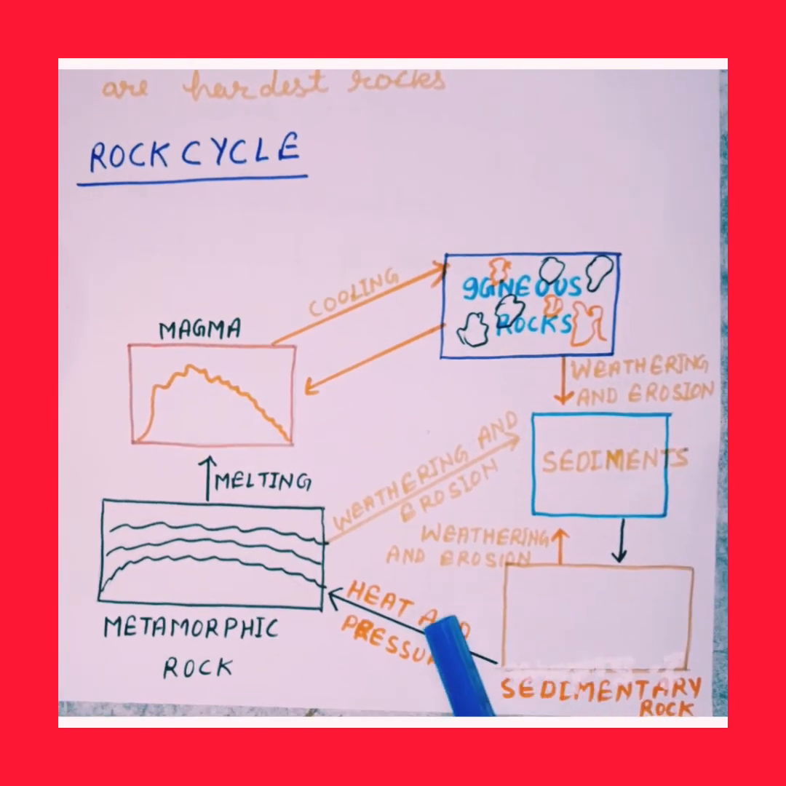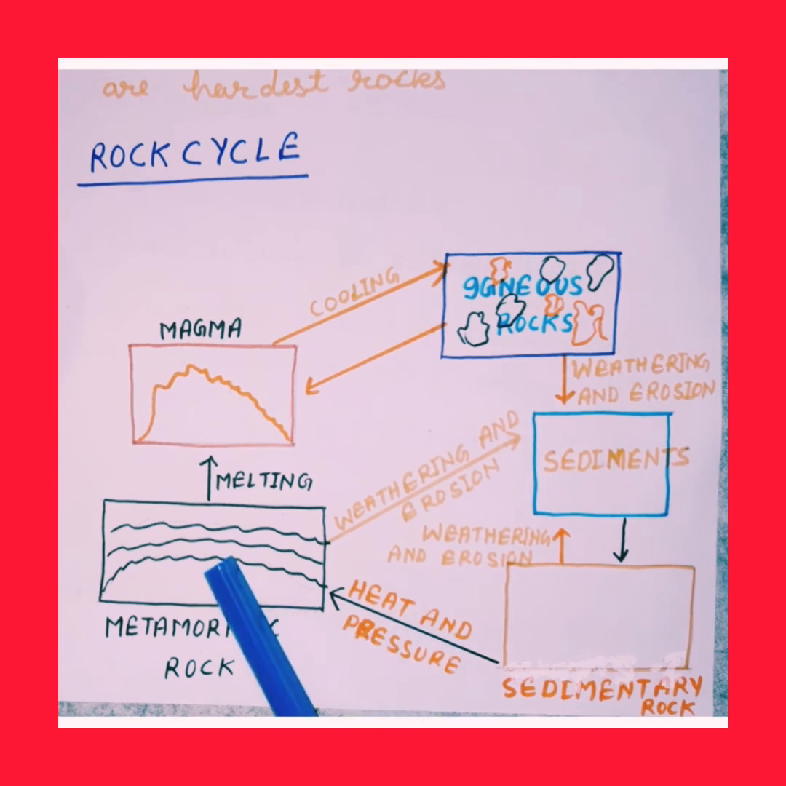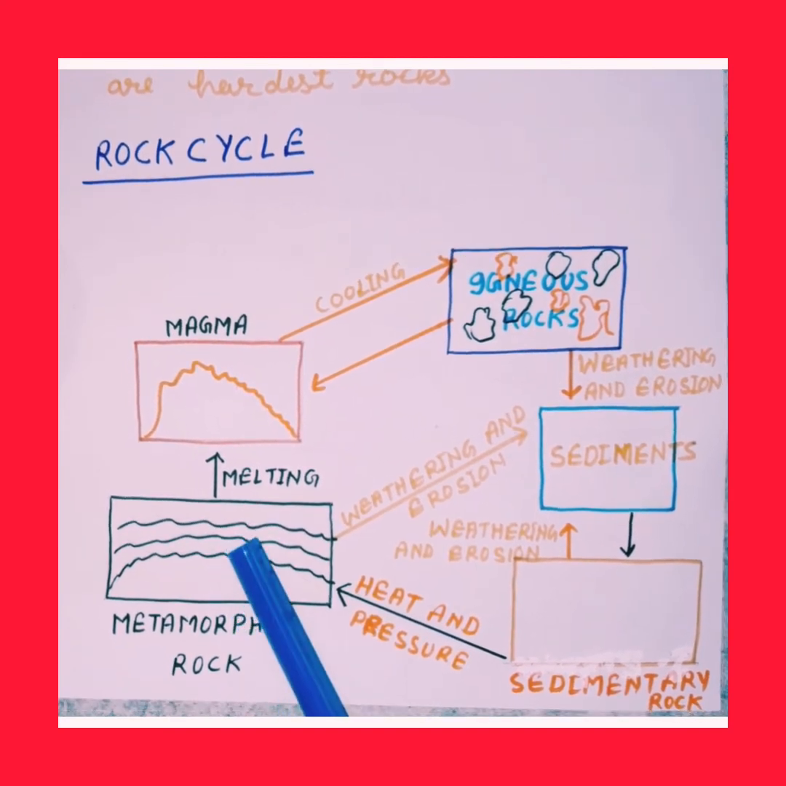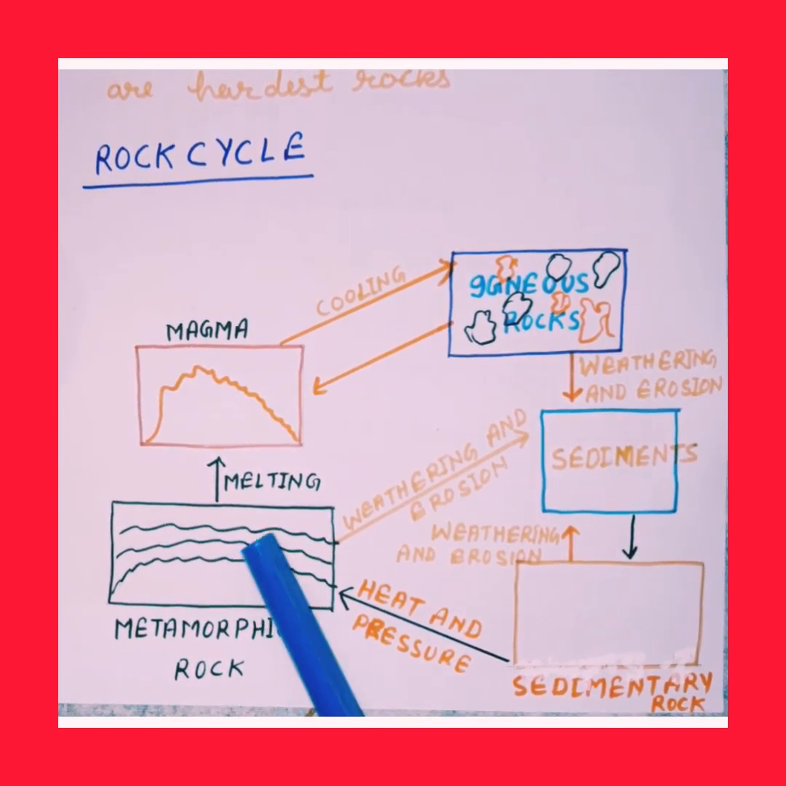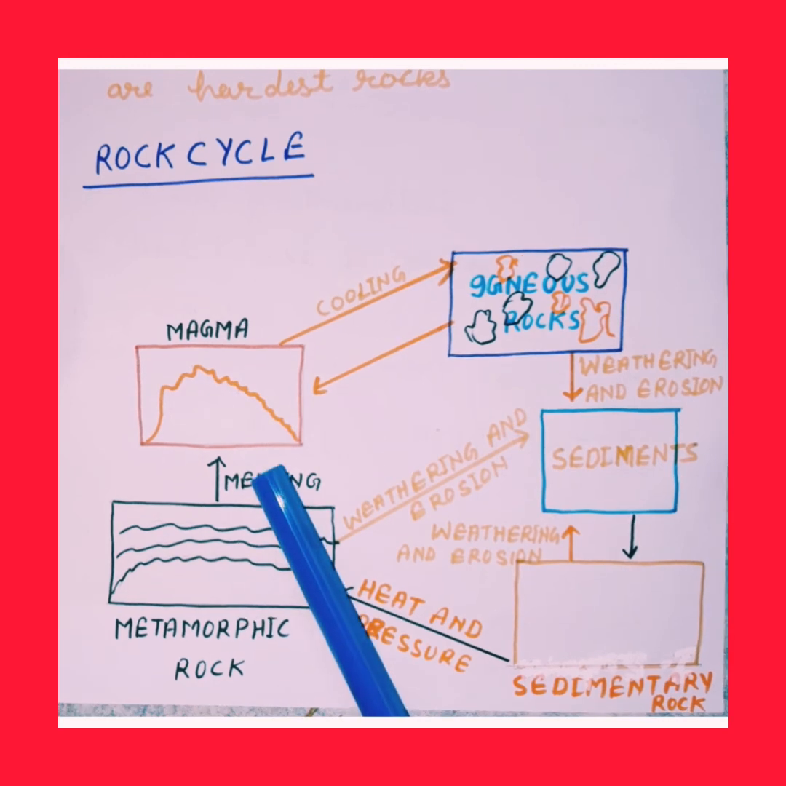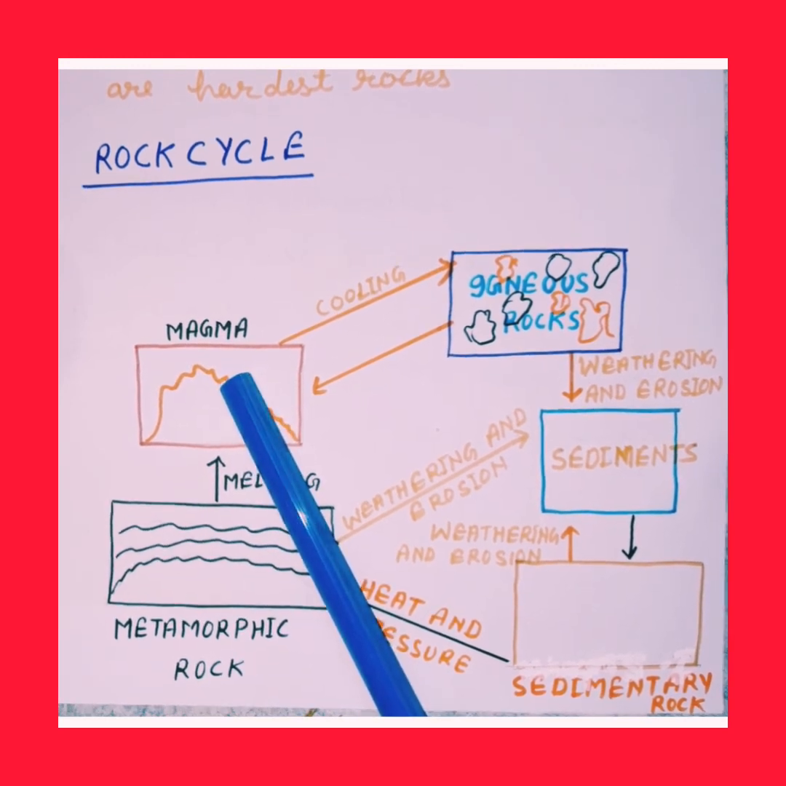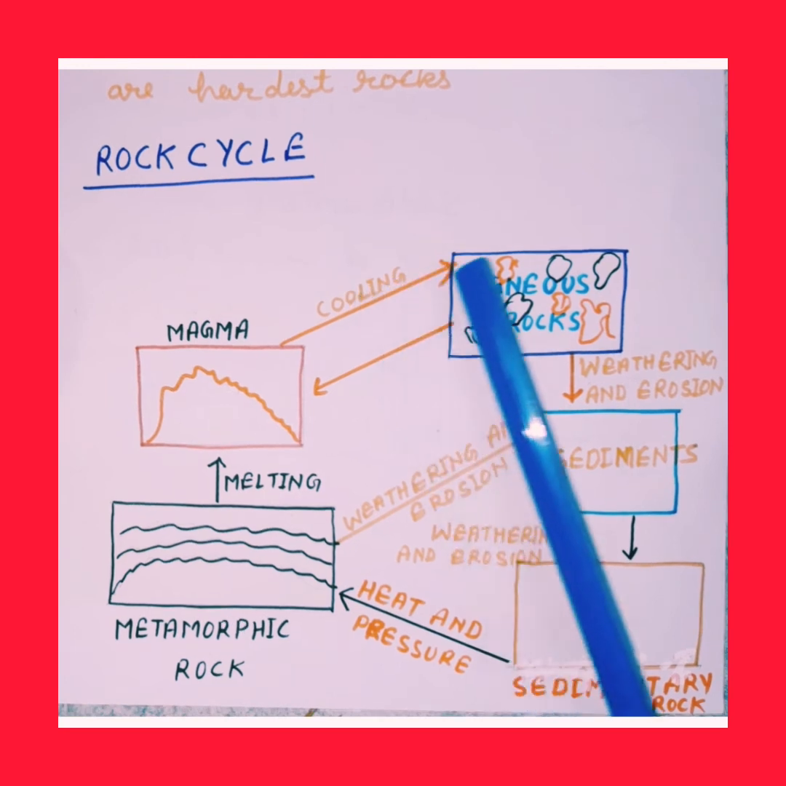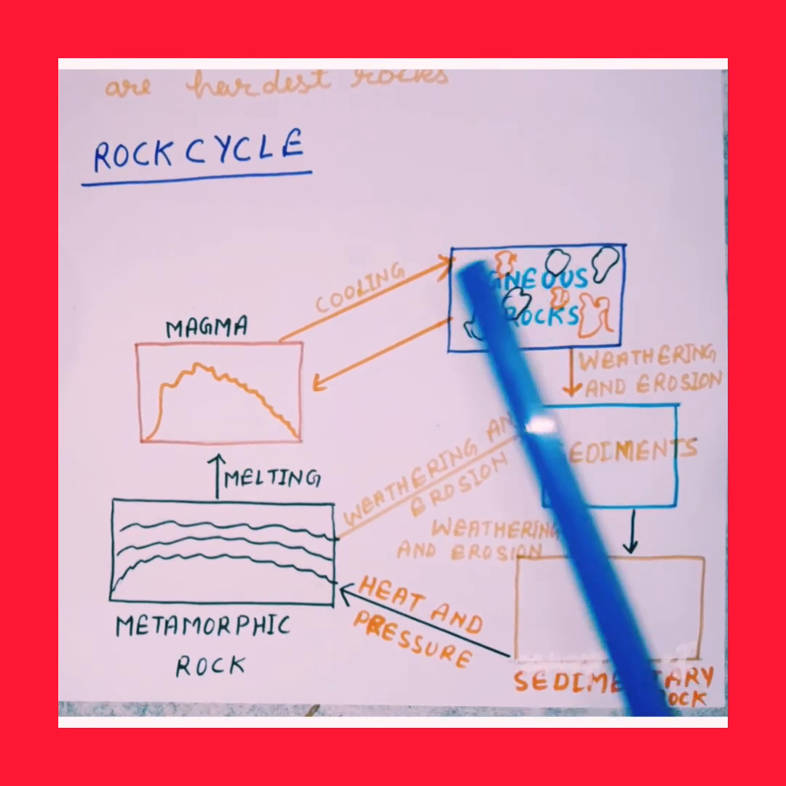and sedimentary rocks due to heat and pressure form metamorphic rocks. Metamorphic rocks due to heat and pressure melt and come out as magma. When magma cools down, igneous rocks form. This is the rock cycle.